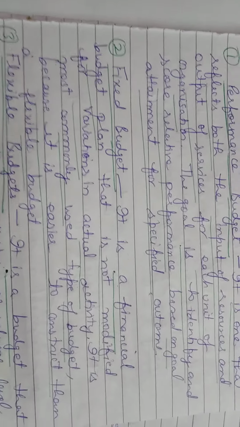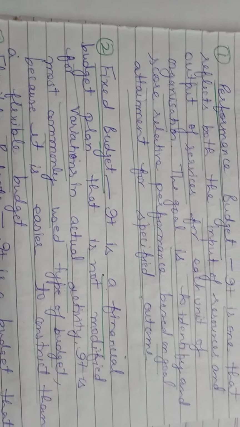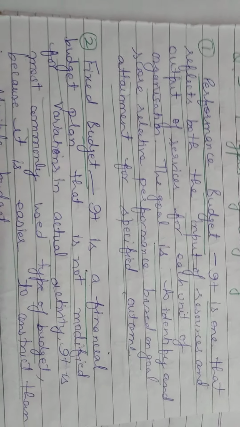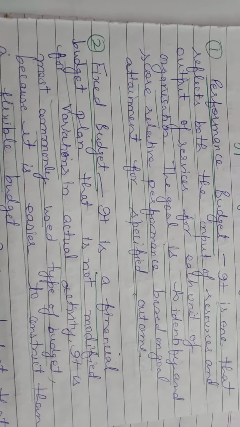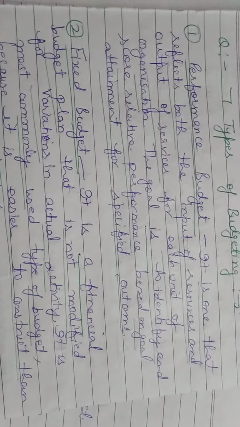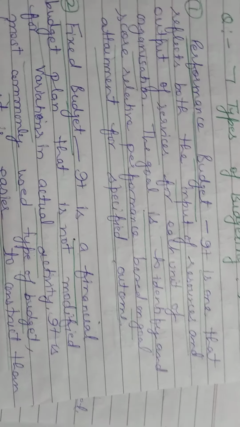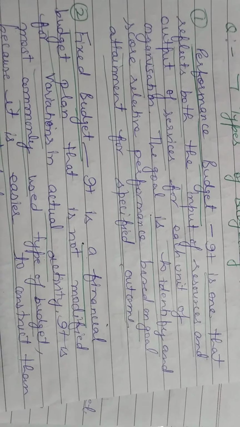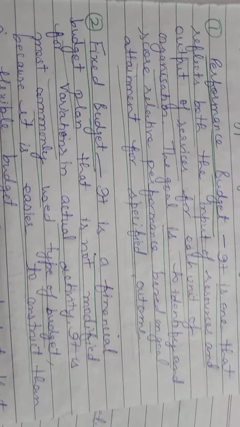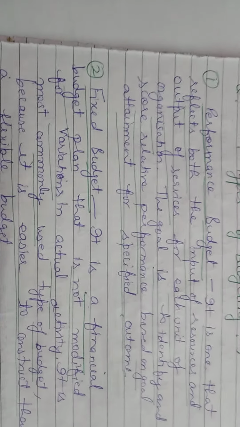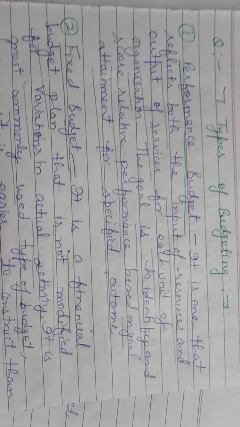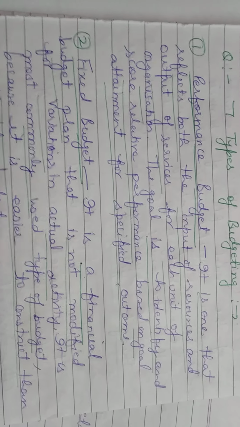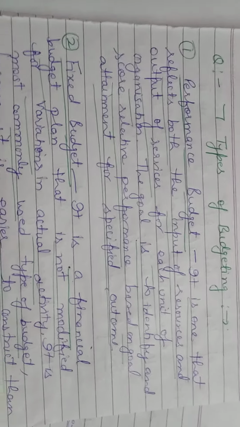It means what the input of resources and output of services of the company is, how the company performed over the year, which goals were achieved, and what outcomes came from the performance of the company. So it's the performance budget.